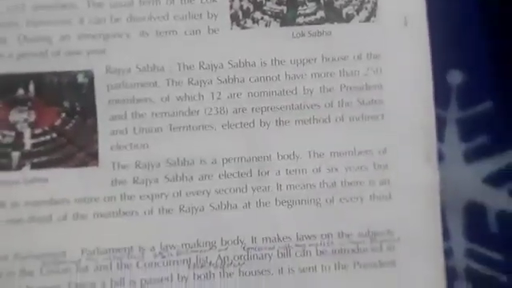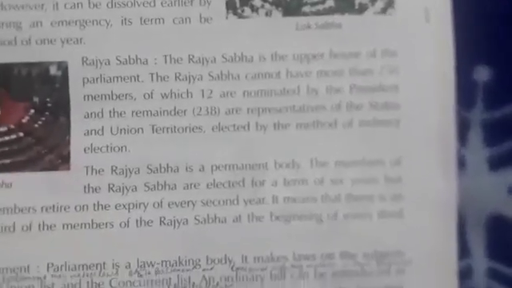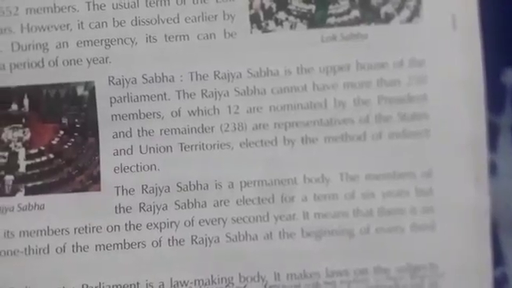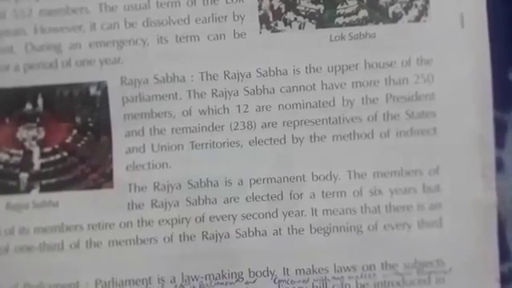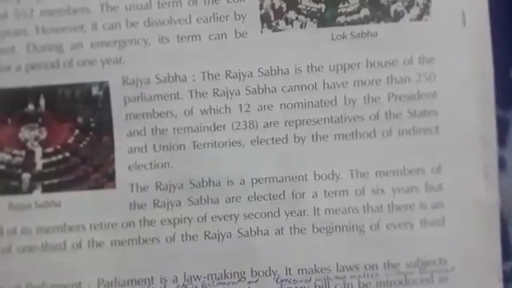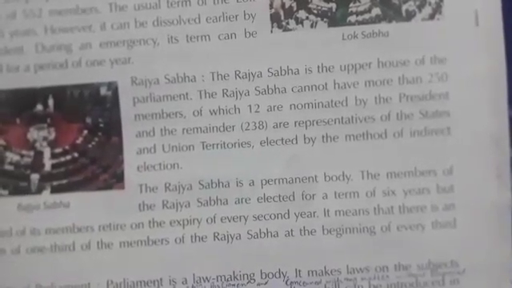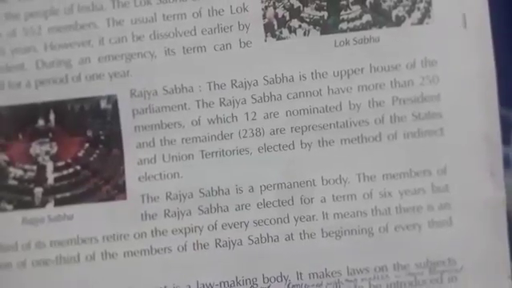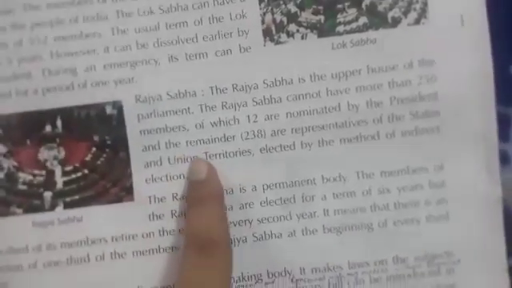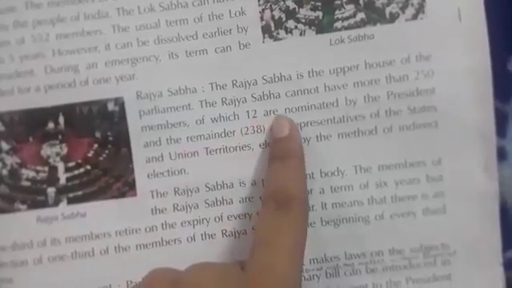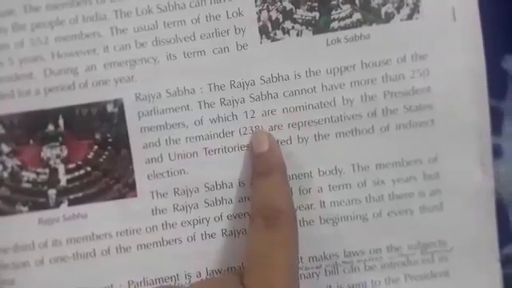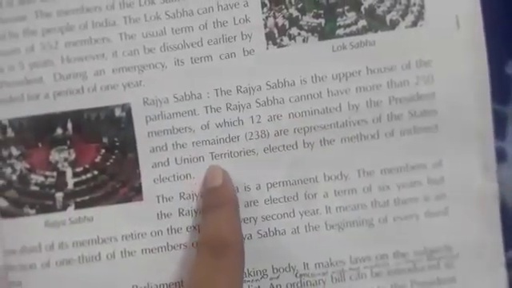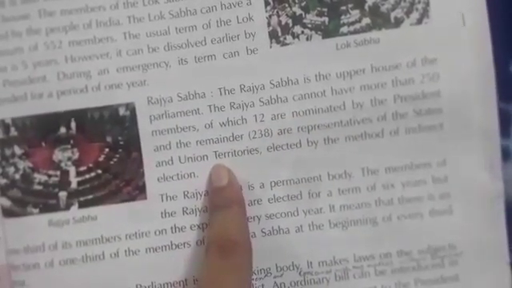It means in the Rajya Sabha total members are 250, but 12 are nominated by the president, and those 12 members are chosen from special fields like science, technology, sociology, arts, and studies. These 12 are nominated for special categories, and the other 238 members are elected by the members of the legislative assembly.